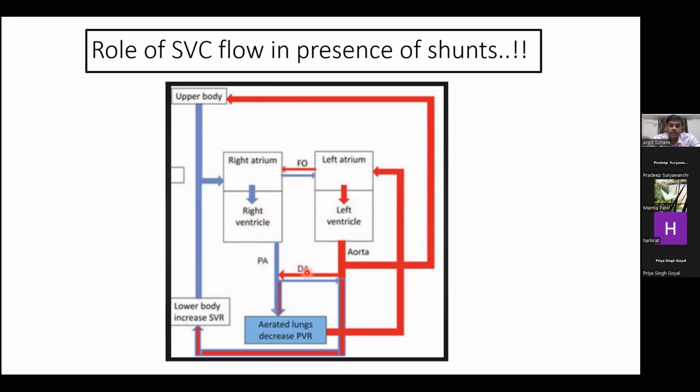Now, if the ductus arteriosus is functioning from right to left, there occurs increase in the pulmonary blood flow, which will translate as increase in the left atrial preload and left ventricular output. So if we assess right ventricular and left ventricular output in presence of shunts, that may not give the exact value, exact systemic blood flow. While the blood which is coming from the superior vena cava to the right atrium is not getting diluted by any shunts, so the superior vena cava flow can be used as a good marker for systemic blood flow.